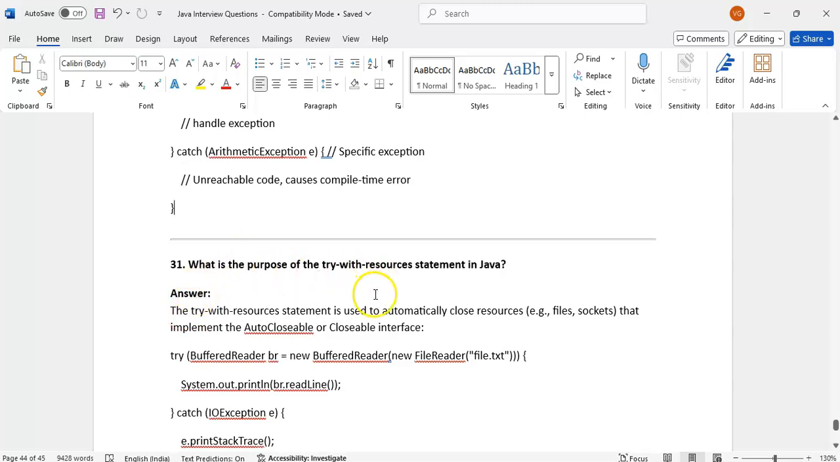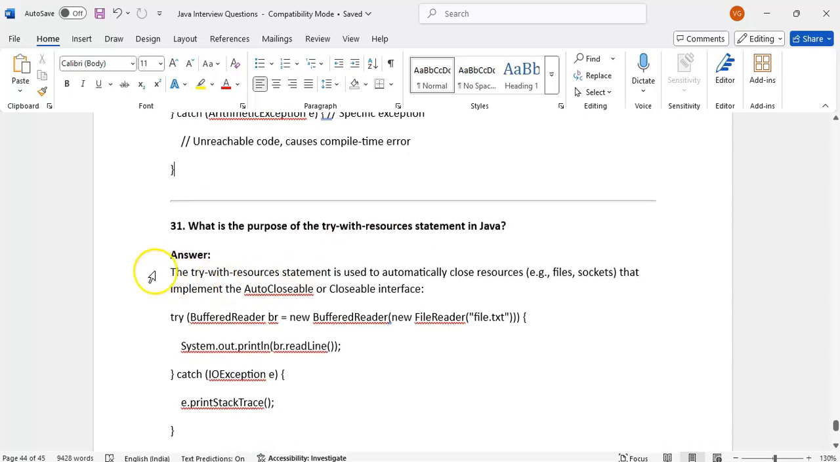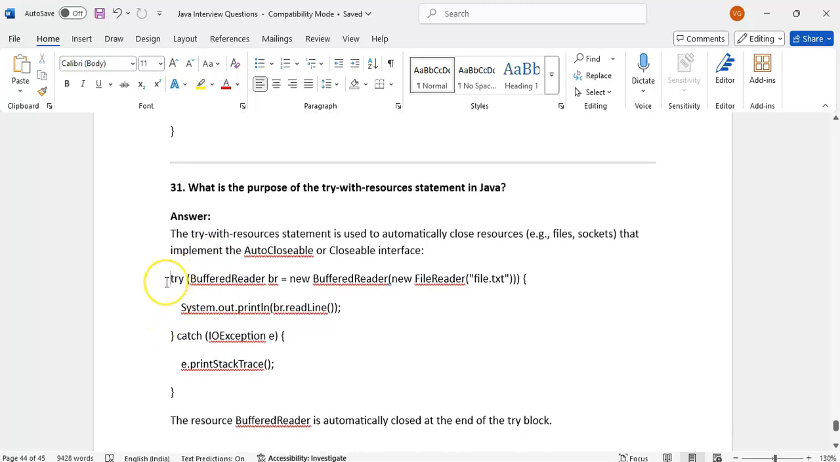What is the purpose of try with resource statement? The try with resource statement is used to automatically close the resources, those that implement AutoCloseable and Closeable interface. Suppose you are reading a file, usually we will write try and BufferedReader, catch, and finally we will close with bufferedReader.close. Usually we will do like that.